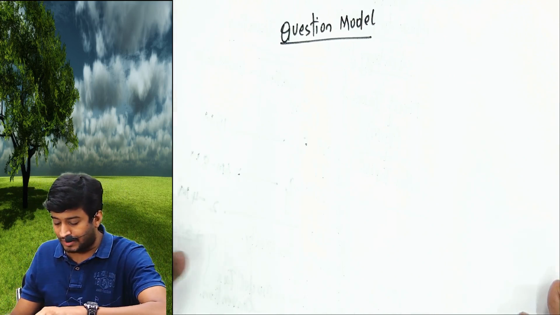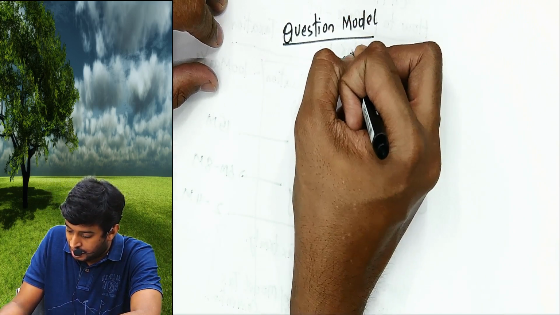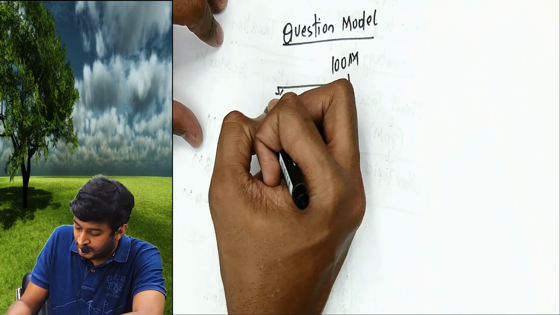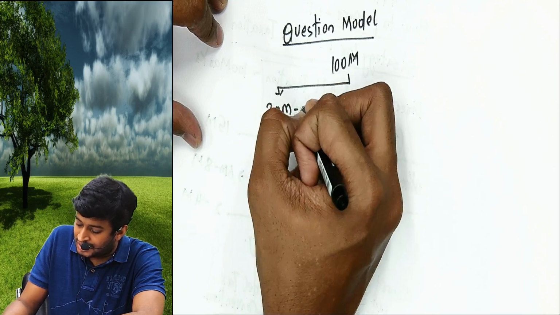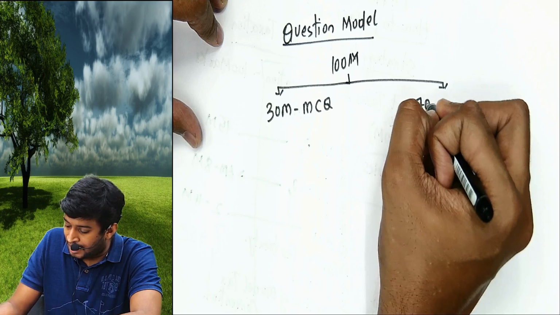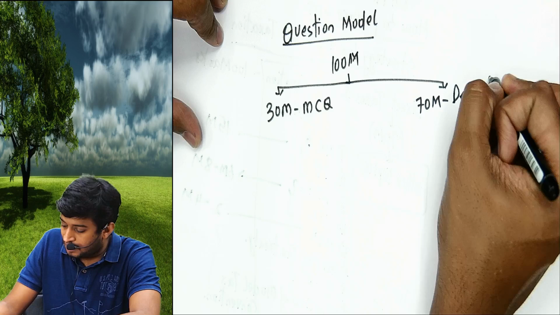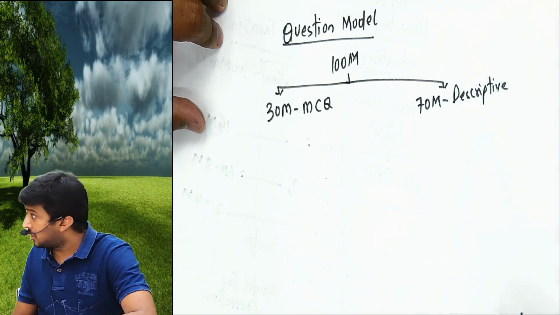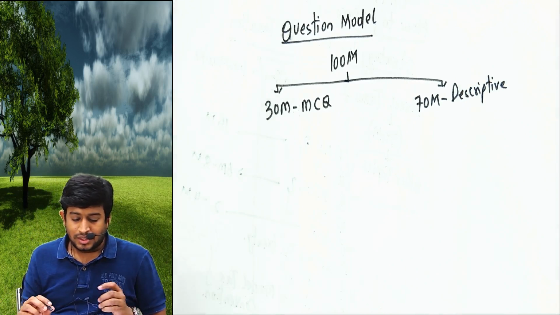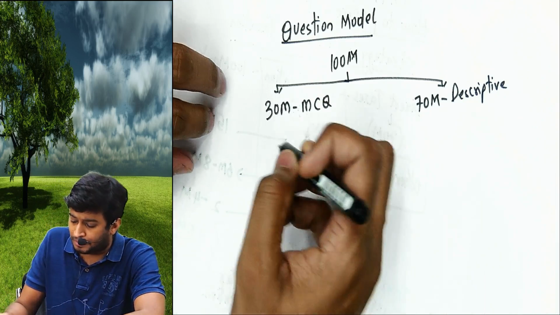We already know it's 100 marks, out of which 30 marks is for MCQs and 70 marks is descriptive, both the problems or theory plus problems or whatever it is. 30 marks is MCQs and 70 marks is descriptive.